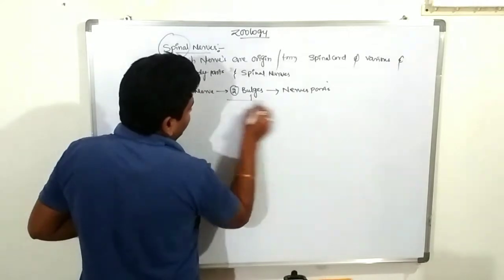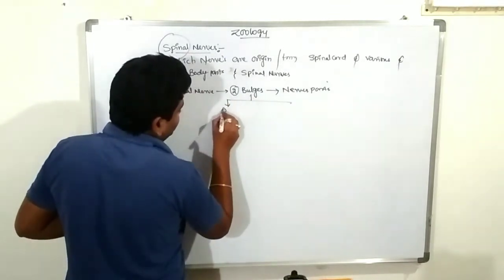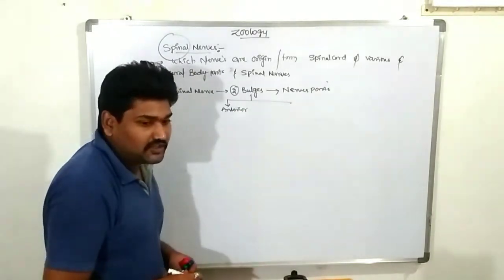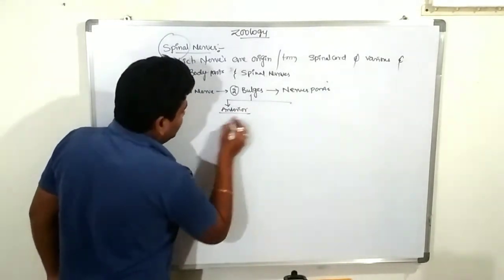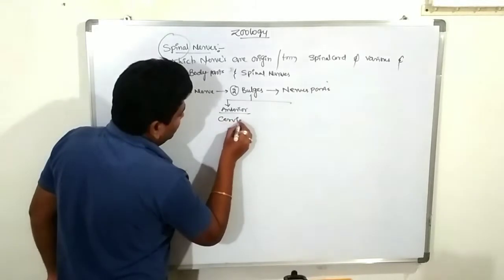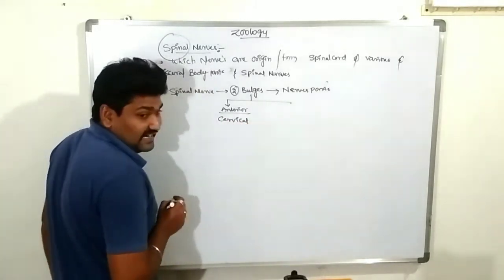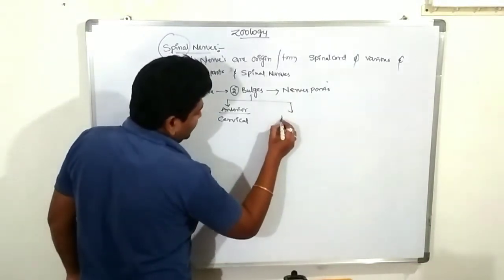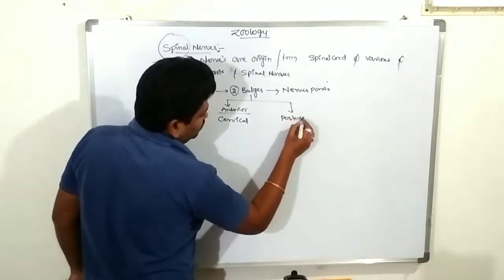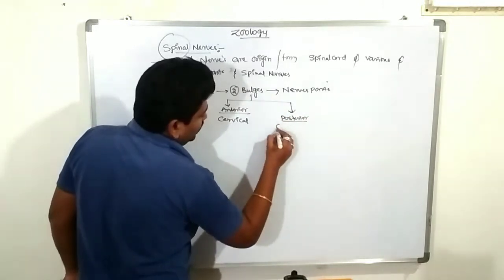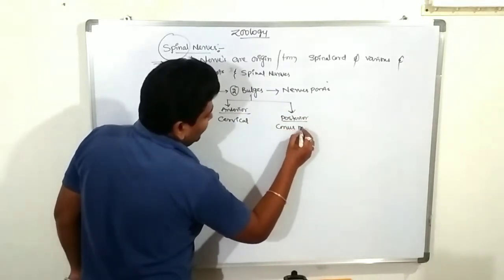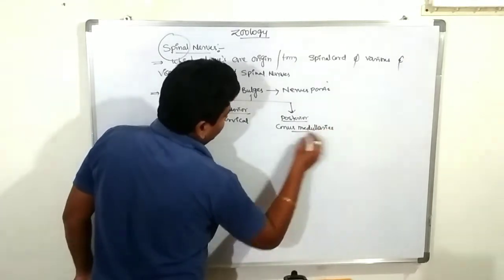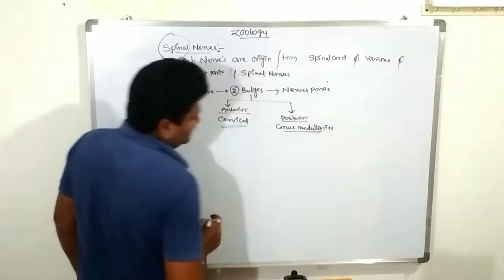The anterior bulge part is known as the cervical bulge part, with cervical nerves. The posterior one is called the conus medullaris. Conus medullaris, very very important. These terms are very important.